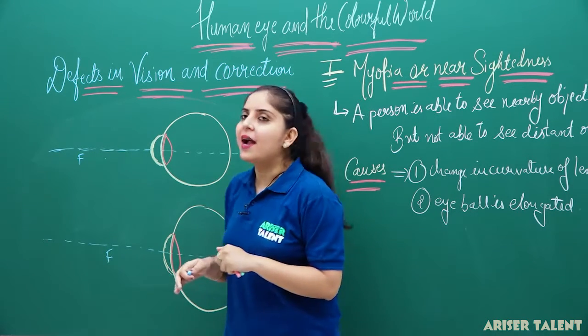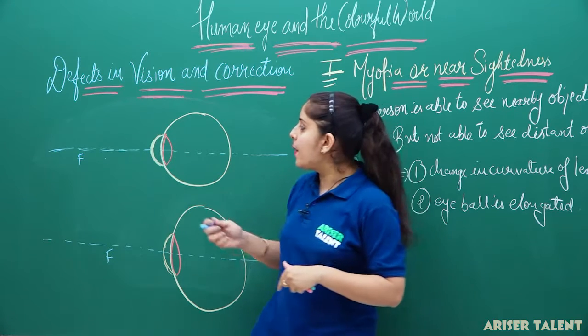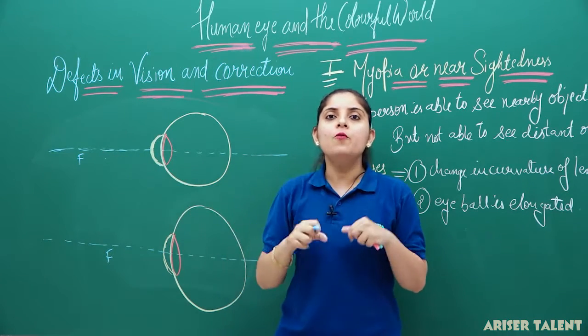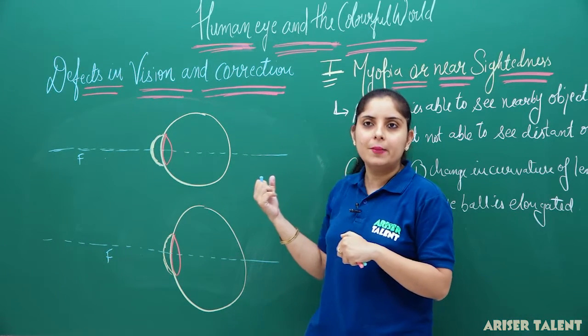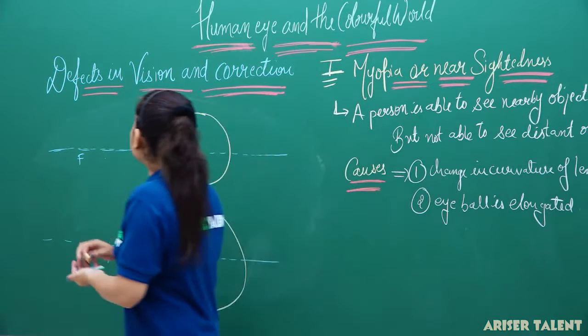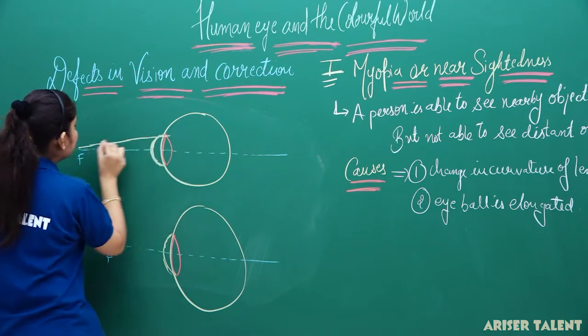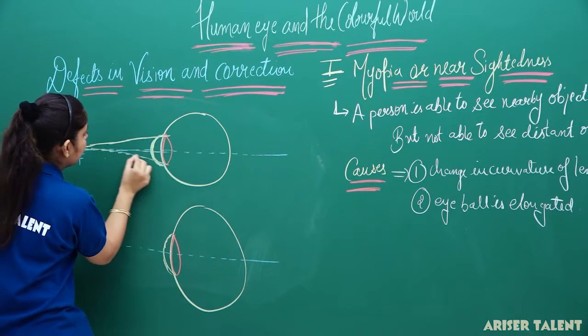Firstly, let's see that whenever there is a myopic eye, the far point of the myopic eye will be situated here. This is the far point for the myopic eye. How will the light rays entering through this lens form an image? So, firstly, you can see that this light ray is going to pass through this lens, this is going to pass through this lens, and this is the light ray going to pass through this lens.